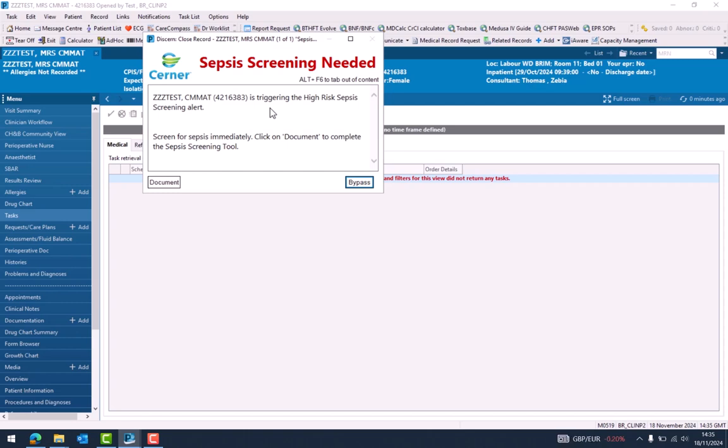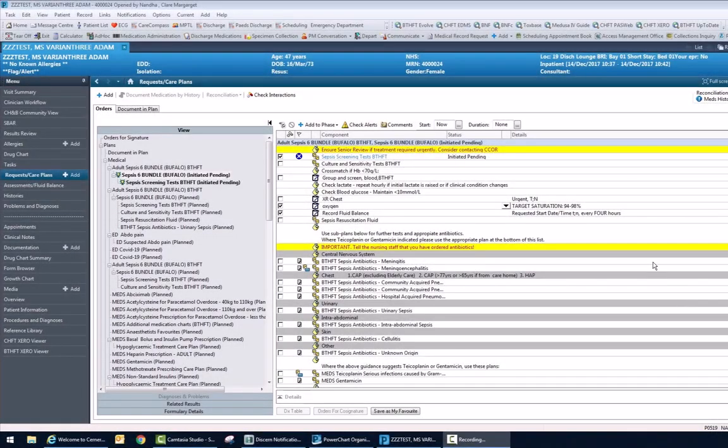I will now show you the sepsis bundle that you can access for easier and more accurate treatment of your patients with sepsis. So here you have the sepsis adult bundle, which encompasses everything that you would require to enable you to treat your patient with sepsis.